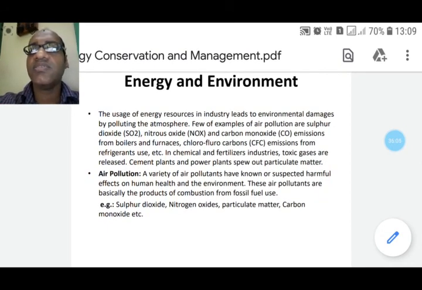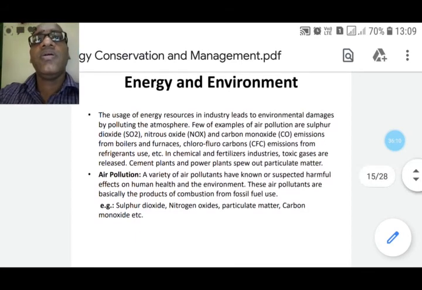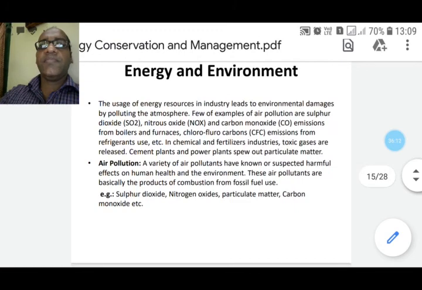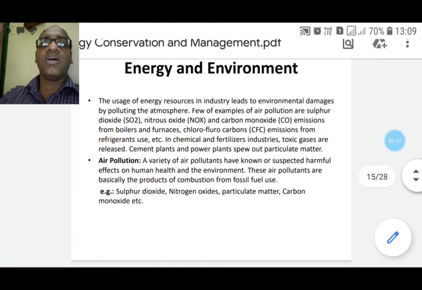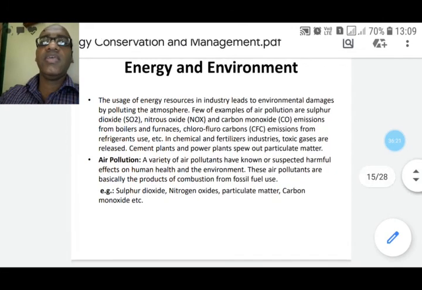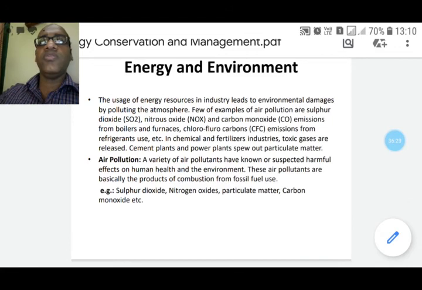Now these greenhouse gases make up only 1% of the atmosphere, but they act as a blanket around the earth, or like a glass roof of a greenhouse, and keep the earth 30 degrees warmer than it would be otherwise. Without greenhouse gases, earth would have been too cold to live.